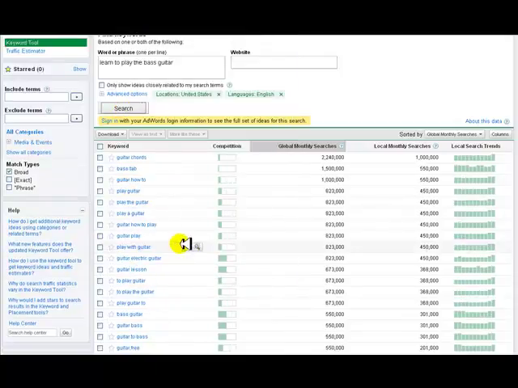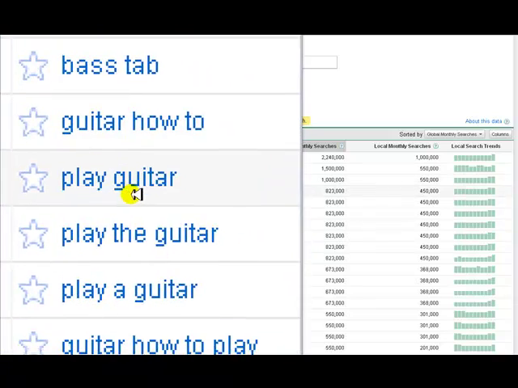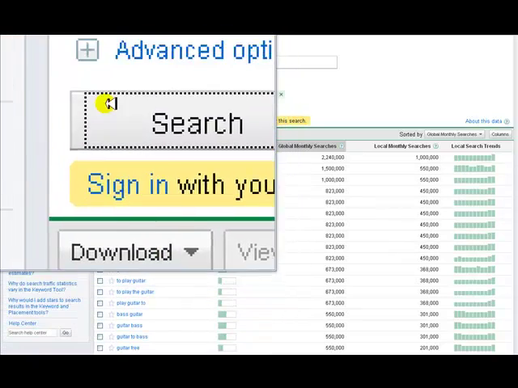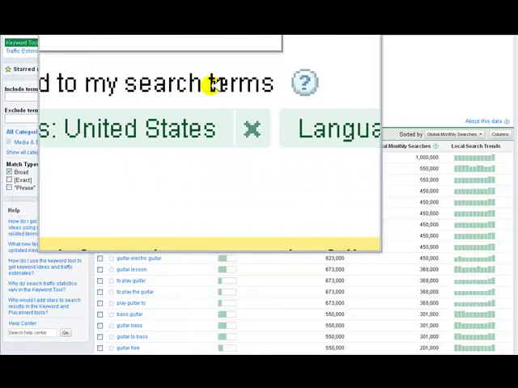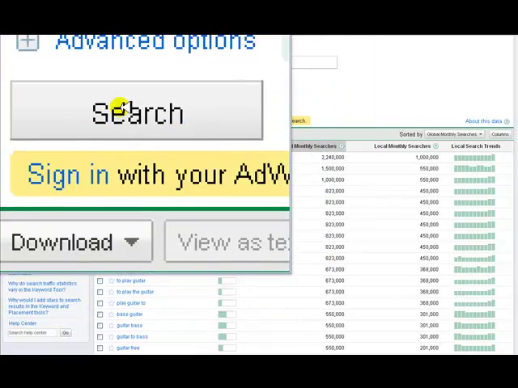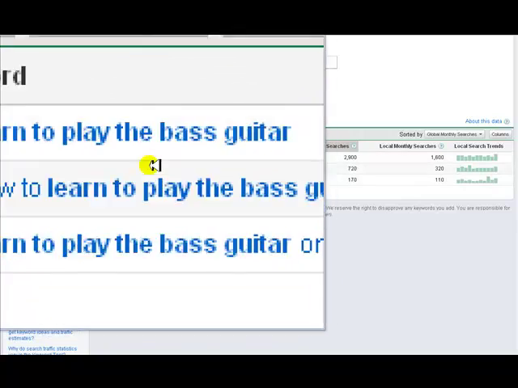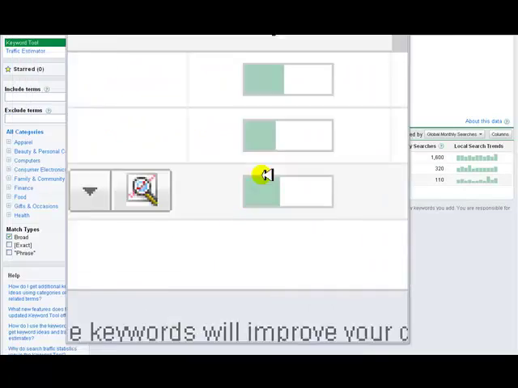And that should give us a new set of keywords here that, you know, guitar, how to, play guitar, play the guitar. We really want the one. Actually, another little thing you can do here is check this box, only show ideas closely related to my search term. That'll get you a little bit more specific. There we go. Learn to play the bass guitar, how to learn to play the bass guitar, and learn to play the bass guitar online.